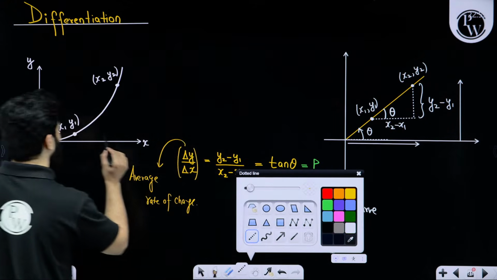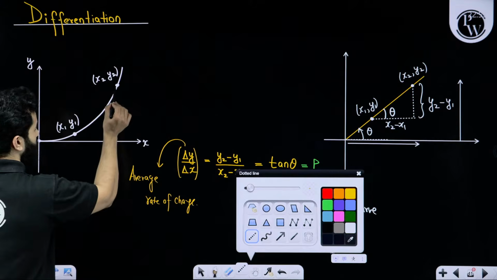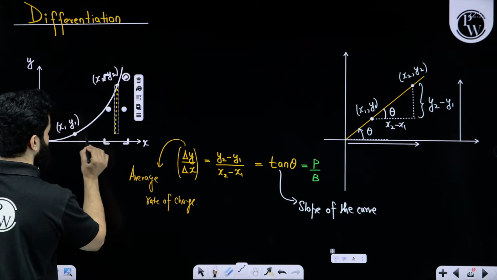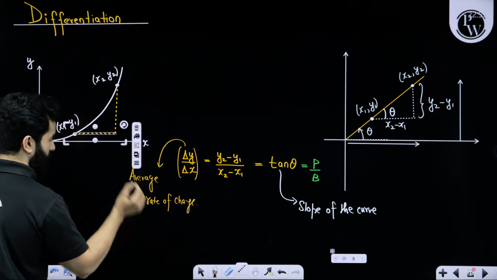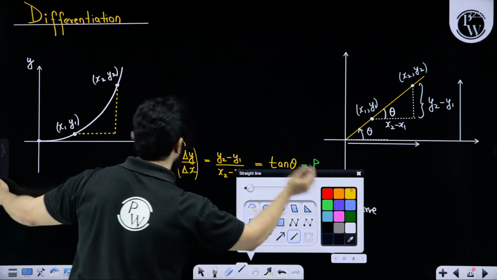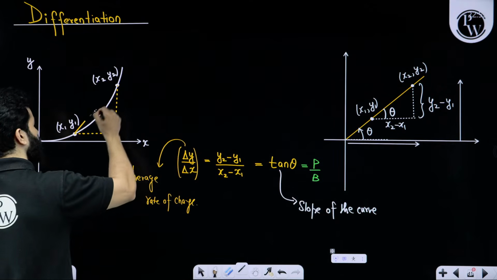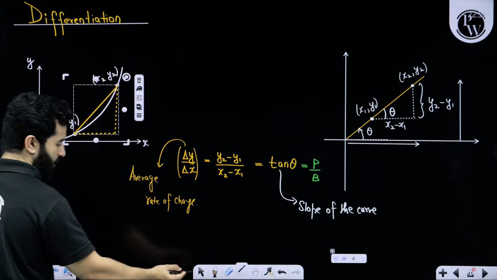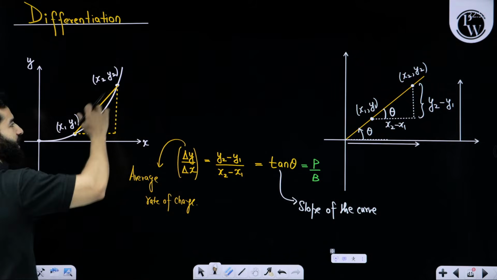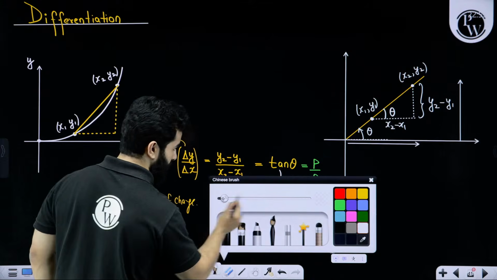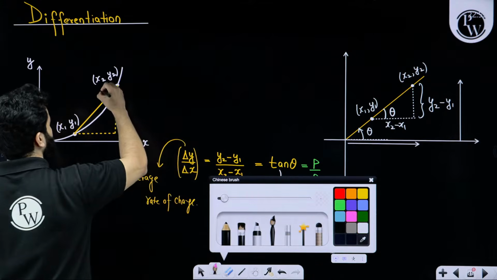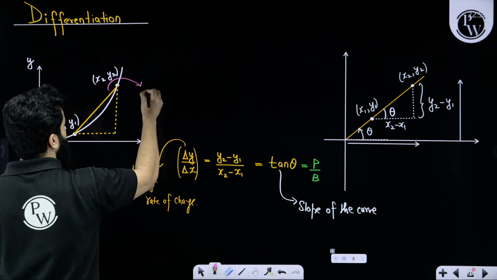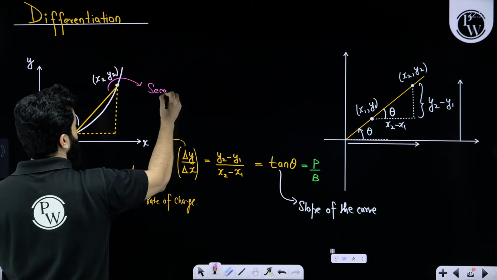Pay attention, the same type of triangle over here. Somewhat like this. And let's join these 2 points like this. By the way, this line is known as a secant.